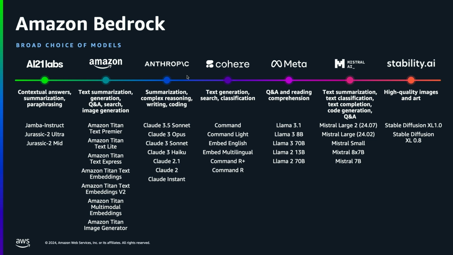Now, when we talk about model choice, we have a list of providers that you can use within Amazon Bedrock. Some of those providers are Meta, with Llama 2 and Llama 3, and Anthropic, with Claude 2 as well as Claude 3 and the different model series within Claude 3. Those are just to name a few.